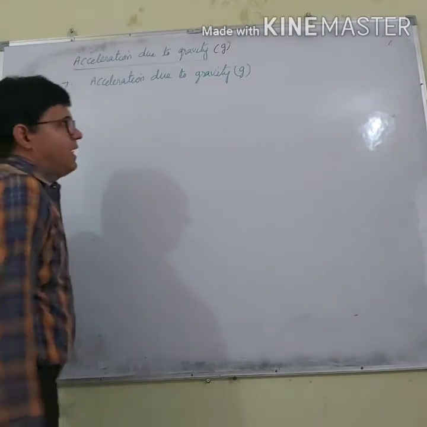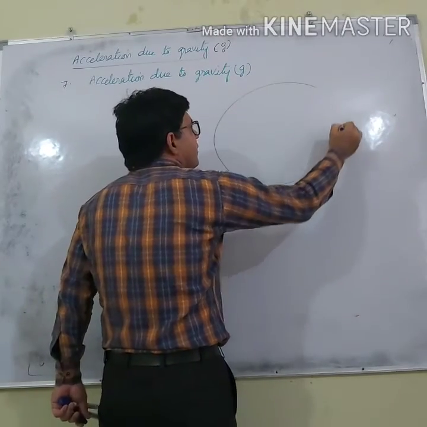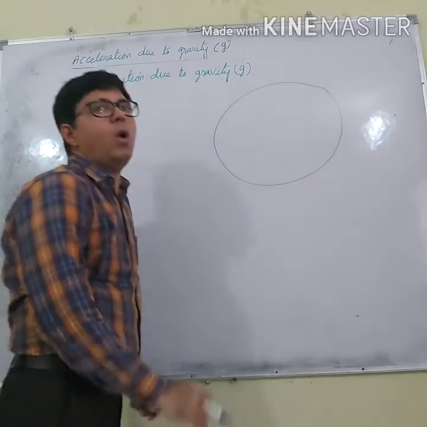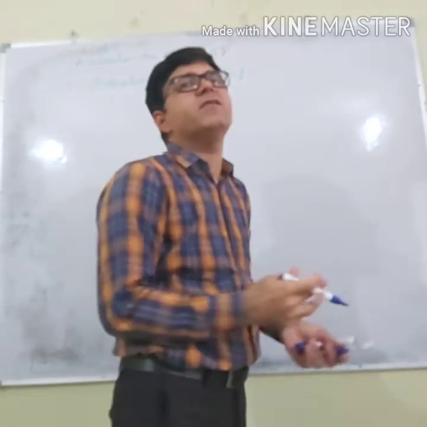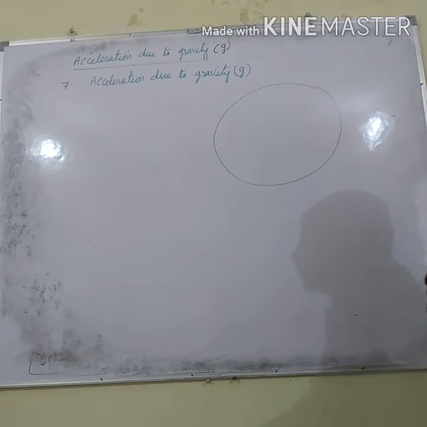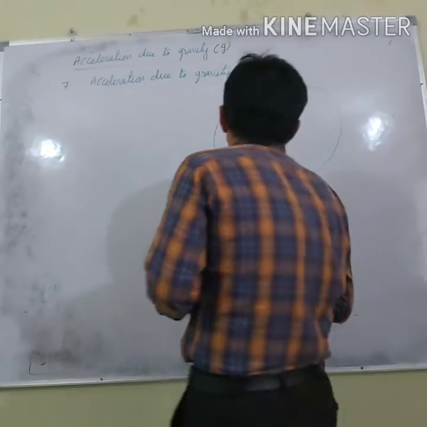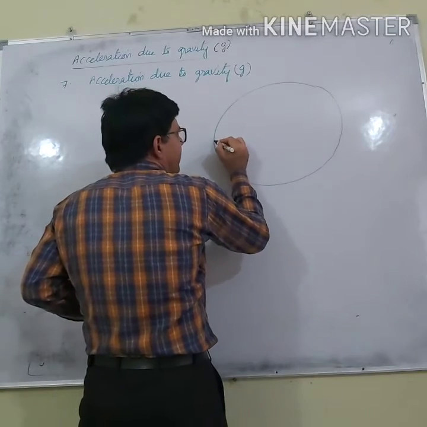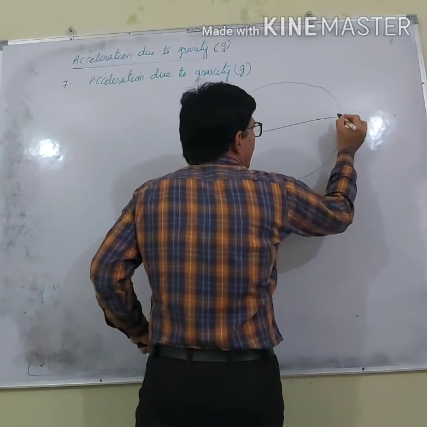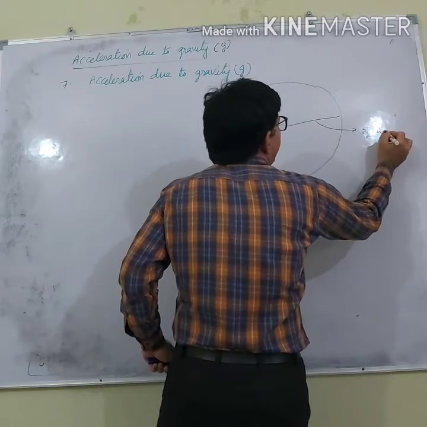Now Earth is not perfectly spherical in shape, it is elliptical in shape. Why elliptical? Because if you look at this radius, this line is the equator.